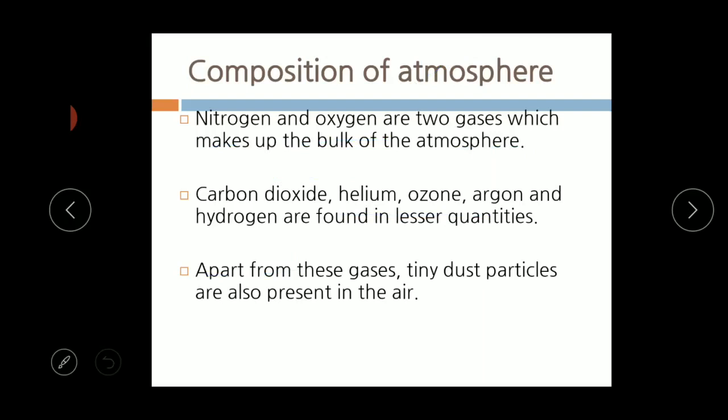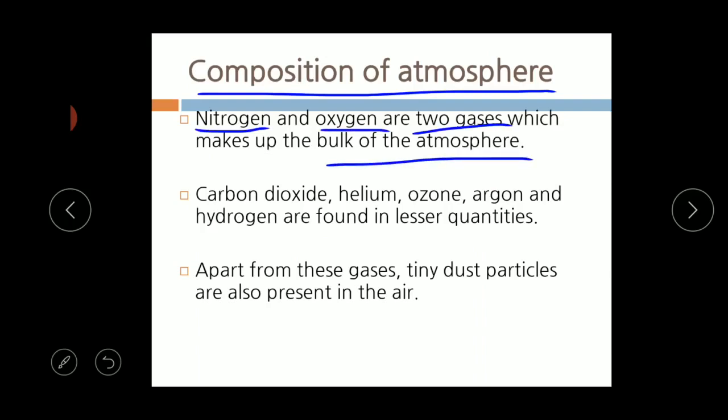And what is the composition of the atmosphere? What are all the compositions of the atmosphere? Atmosphere contains only gases, right? No, it also contains some tiny particles other than the gases, right children? First we will go with the gases. Nitrogen and oxygen are the two gases which make up the bulk of the atmosphere. The amount of both the gases is higher than the other gases.